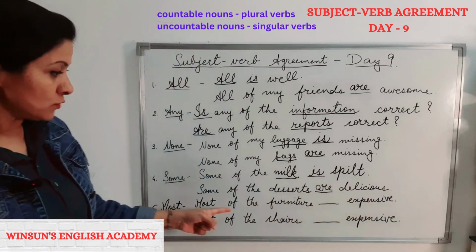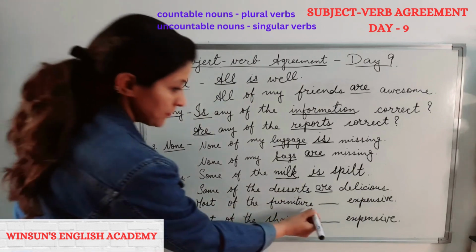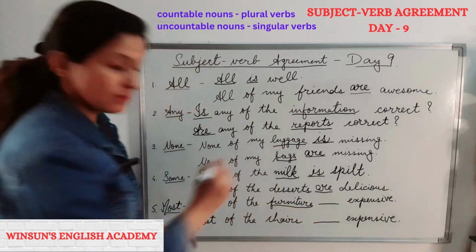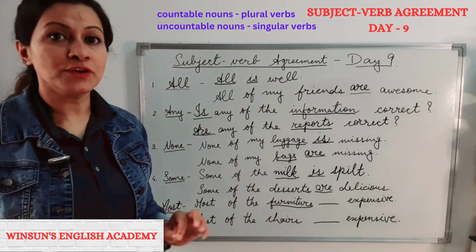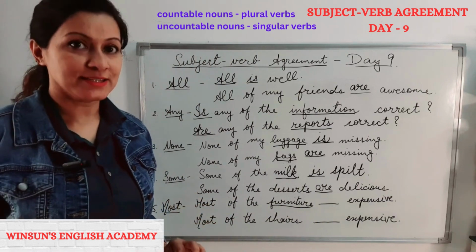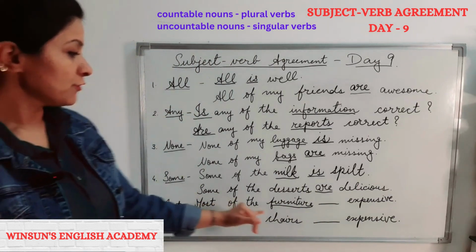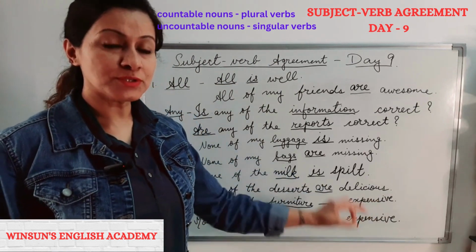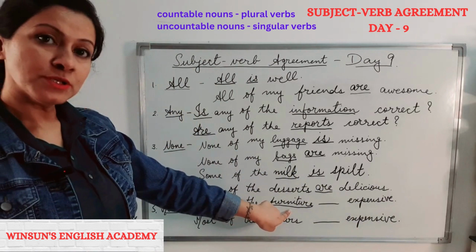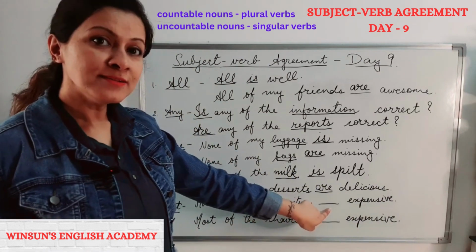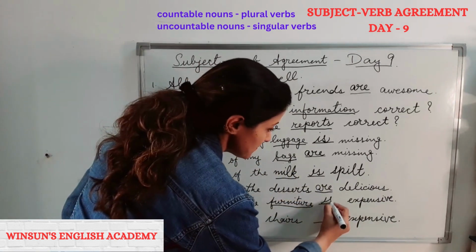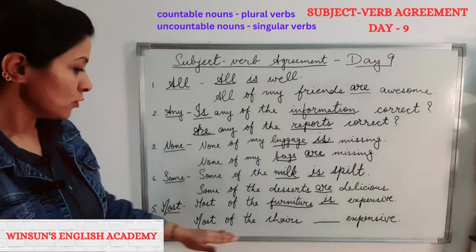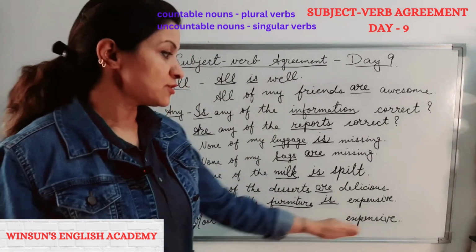Next, most of the furniture. Furniture is again an uncountable noun. Furnitures is incorrect. Okay, so most of the furniture is or are expensive. What's the rule? Uncountable noun. So this has to be singular. Is. Next, most of the chairs is or are expensive.